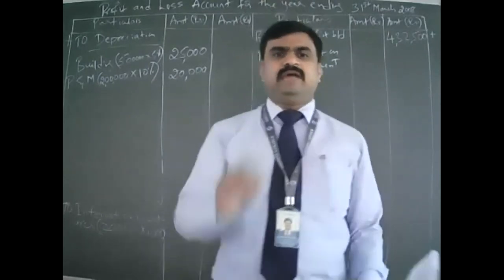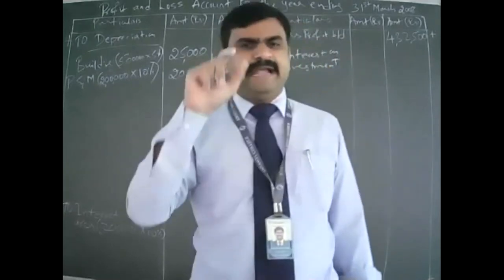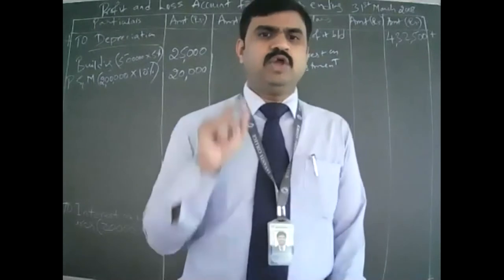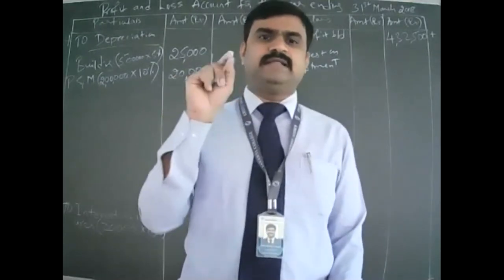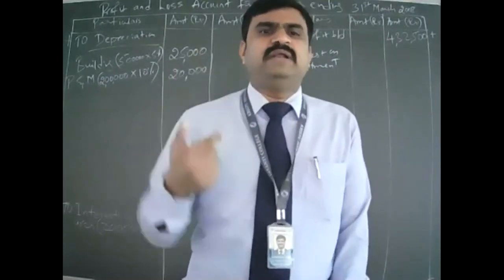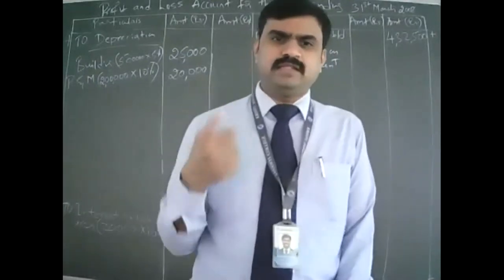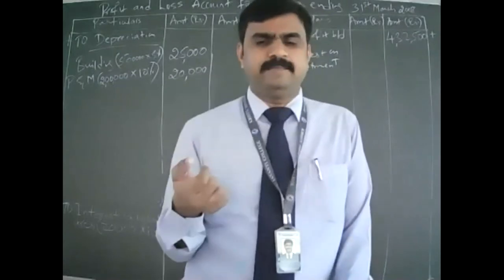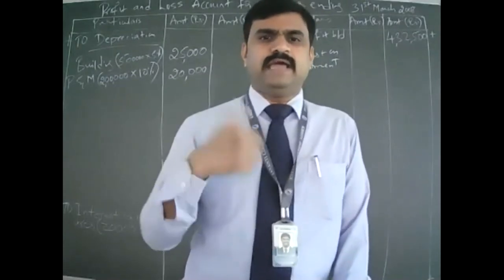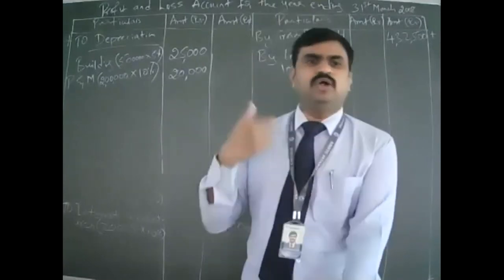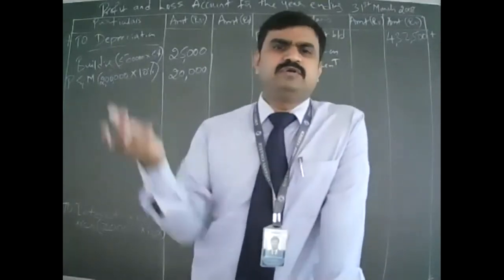As I said earlier, whenever an investment is given and a date is given, you have to be very careful. You have to check and calculate how much interest they are supposed to get, and compare with the trial balance. If it is given less, that means the interest is accrued but not received. The company has not received it but wants to receive it in the future.